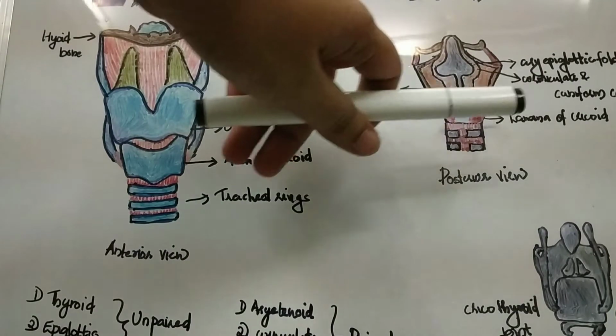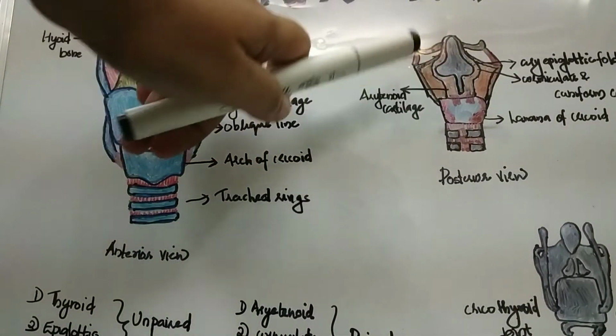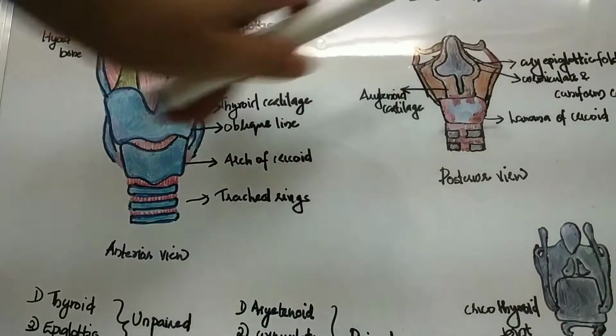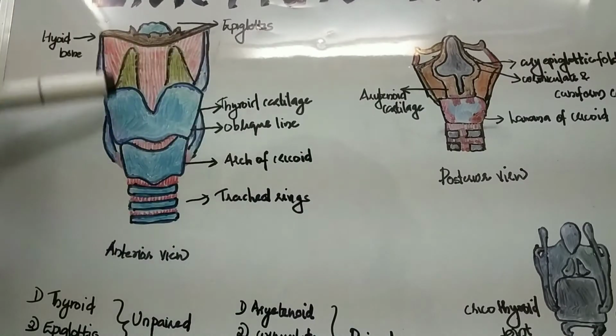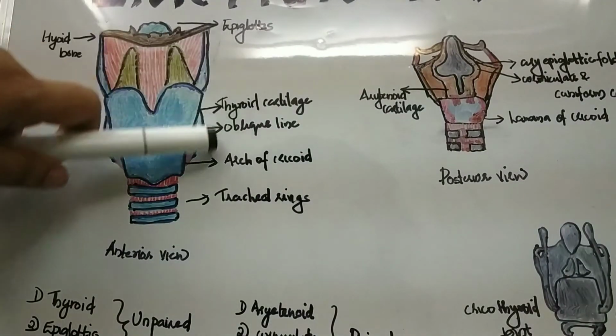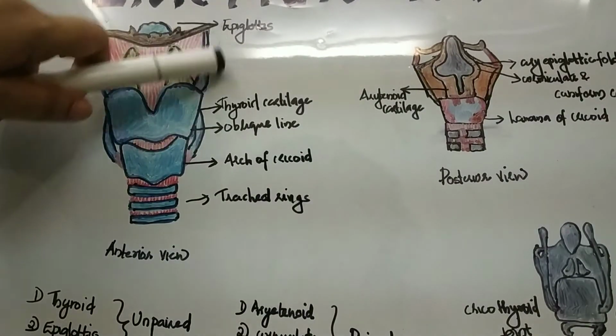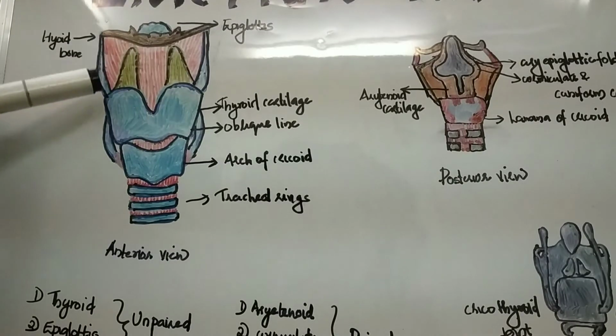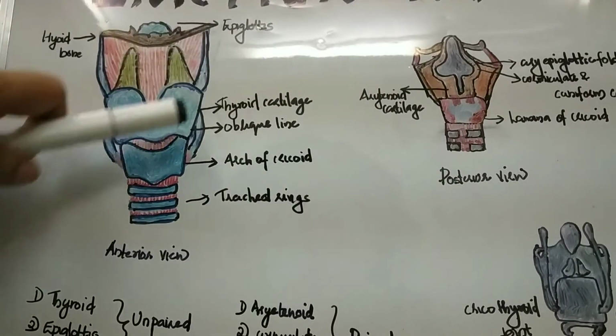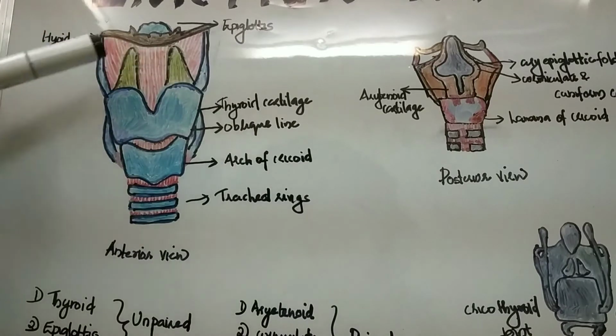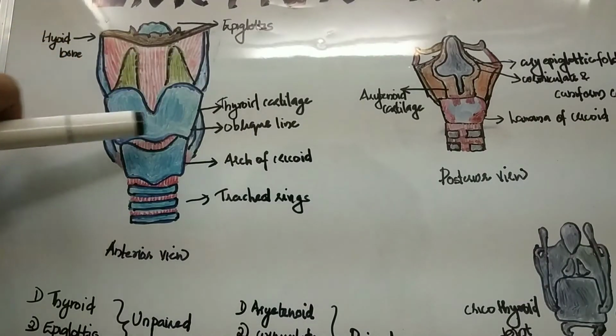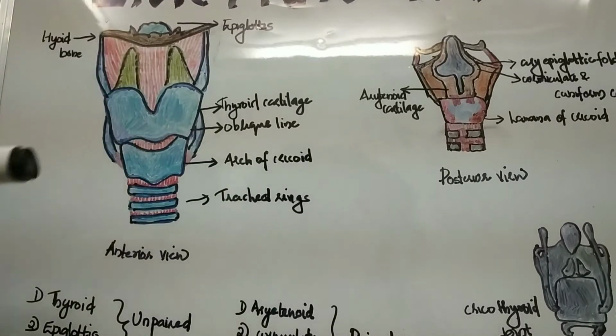The posterior border is free and extends upwards and downwards to form the horns, that is the superior horn and also the inferior horn, also called the cornua. So this is about the thyroid cartilage.